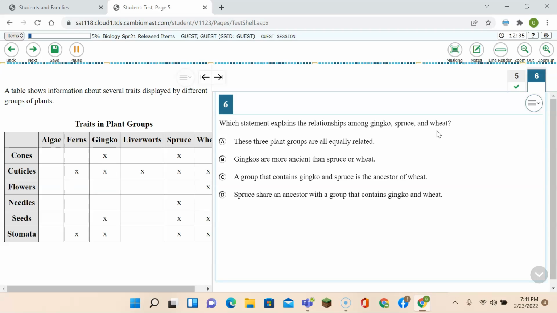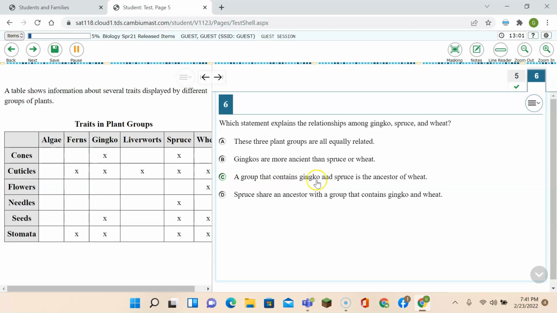Which statement explains the relationship among the ginkgo, the spruce, and the wheat? These three plant groups are all equally related. No, they don't all have exactly the same traits. Ginkgos are more ancient than spruce or wheat. The ginkgos are more ancient than spruce and wheat? Now, there's no evidence of that.